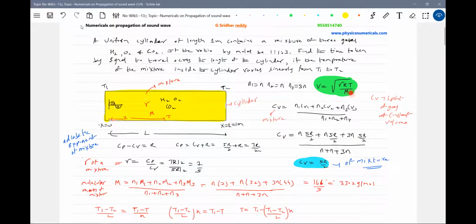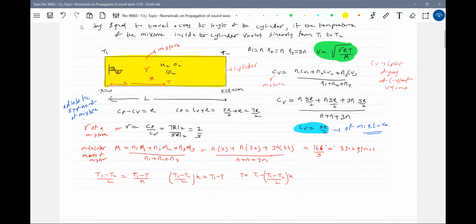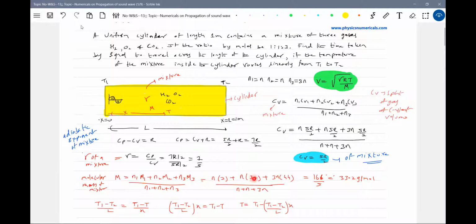Similarly, I want the molecular mass of the mixture. For that, (N1 M1 + N2 M2 + N3 M3) divided by (N1 + N2 + N3). The molecular mass of hydrogen is 2, that of oxygen is 32, and carbon dioxide will be 44. Solving this, I'll get 33.2 gram per mole.